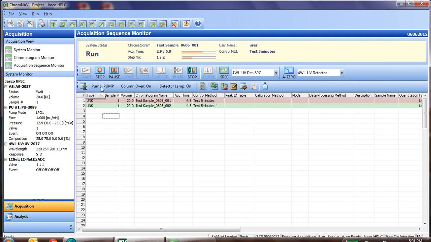is change the end mode. So currently, it's going to continue pumping, the column oven will turn on, and the detector lamp will stay on. To change that,